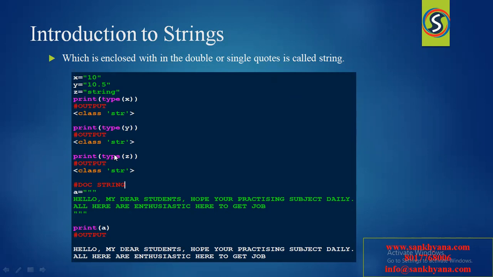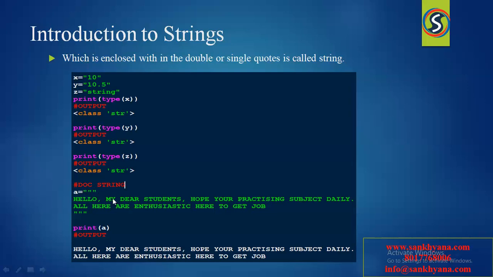Now we can find the difference. You may have a doubt here: what is the difference between a double quotation and triple double quotations? There is a lot of difference. We use triple double quotations just for the commenting purpose, and we don't use double quotations for commenting. That is a data type, and this is for commenting purpose. If you want to comment multiple lines, then only we will use triple double quotations.